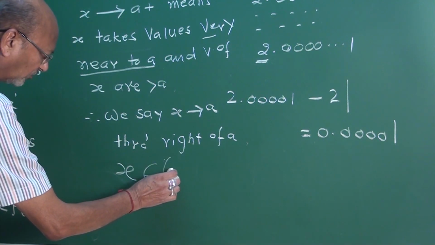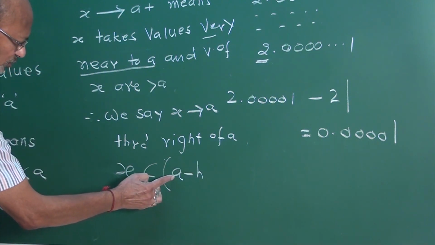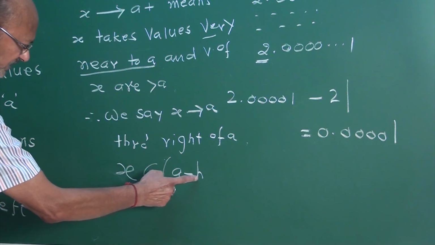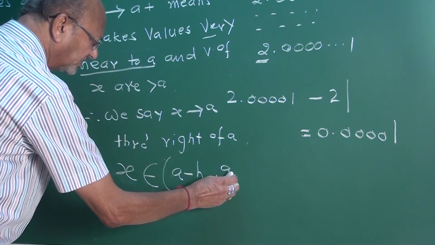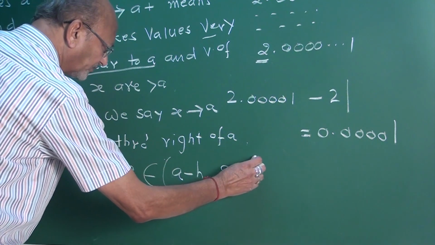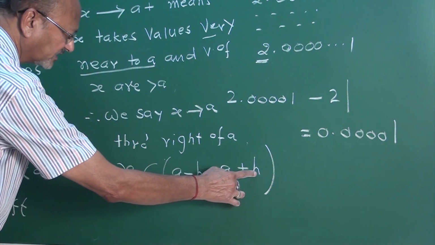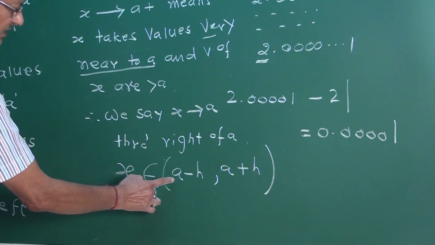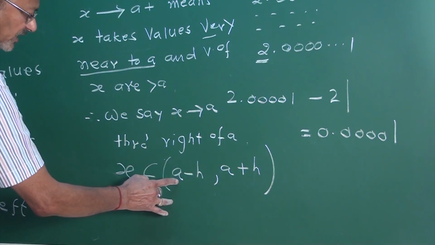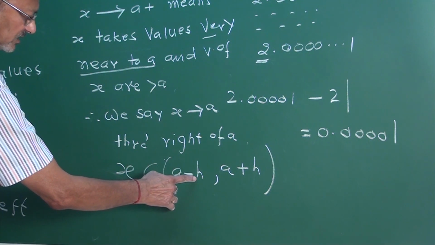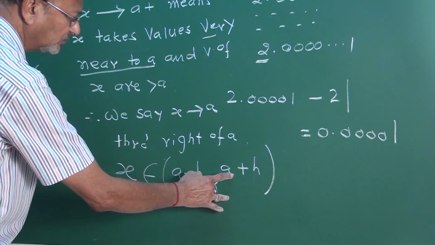What is it? One value through left. These are the values which are very near to A but less than A. What about this side? These are the values of x which are very near to A but greater than A. Then x belongs to (A minus H, A plus H). It is near to A, taking smaller values of A, taking greater values of A.